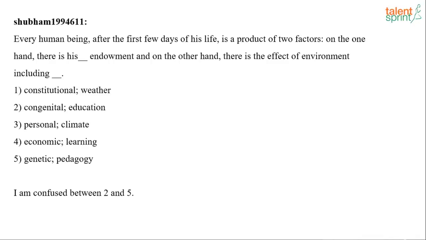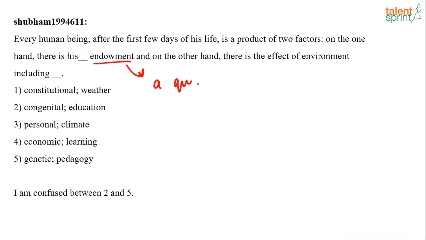Every human being after the first few days of his life is a product of two factors. On the one hand, there is his dash endowment. What is the meaning of endowment? There are two meanings, but one is funding, and that is not what we are talking about here.